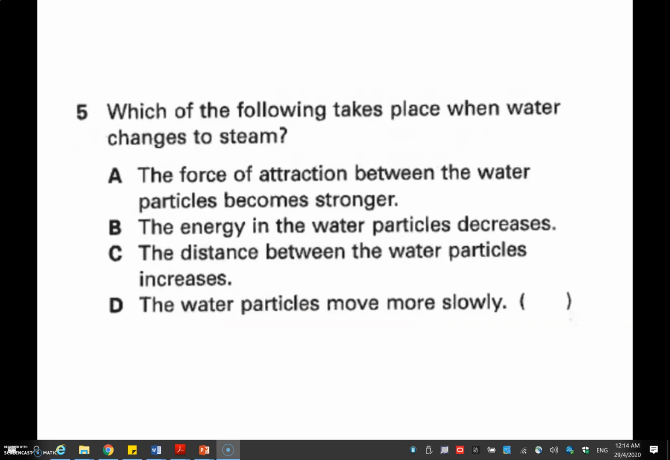Question 5. What happens when water becomes steam? This process is boiling. The answer would be the distance between the water particles increases. A, if we were to amend it, the force of attraction becomes weaker. B, the energy in the water particles increases. And D, the water particles move faster.